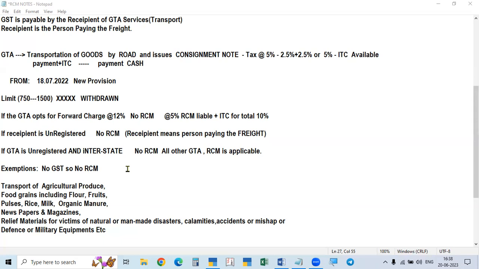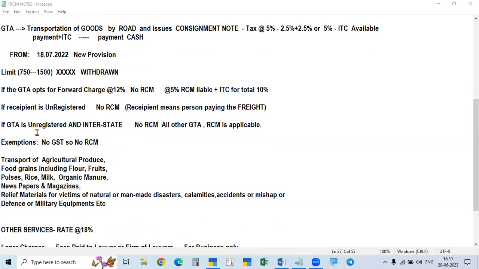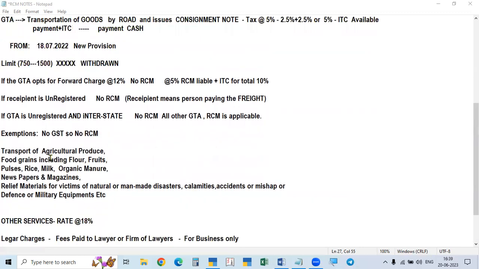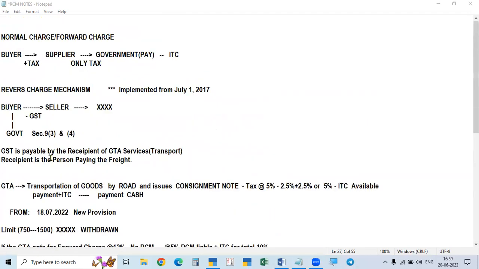So intrastate, registered or unregistered, RCM is applicable. Interstate registered, RCM is applicable. Interstate unregistered, that is the transporter, then GST is not applicable, so RCM is not applicable. So if the GTA is unregistered and interstate, then no RCM. For all other GTA, RCM is applicable. The exemptions I told you already. Okay, so this is all about GTA service.